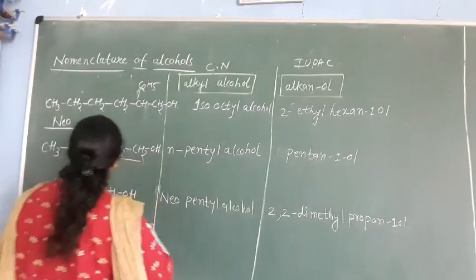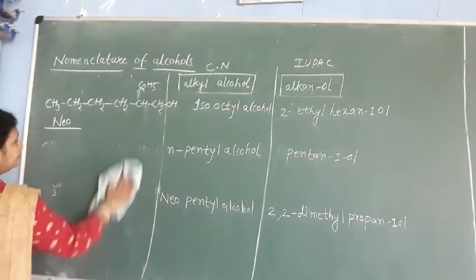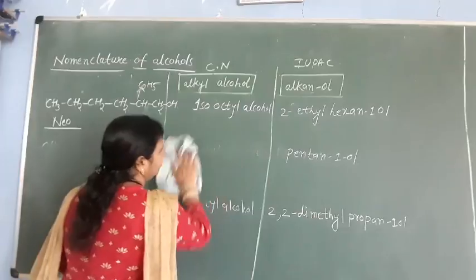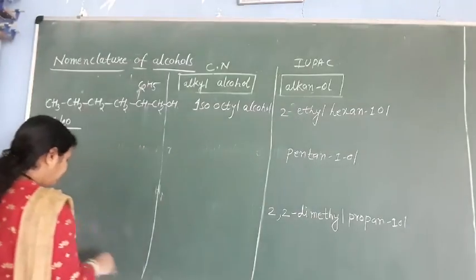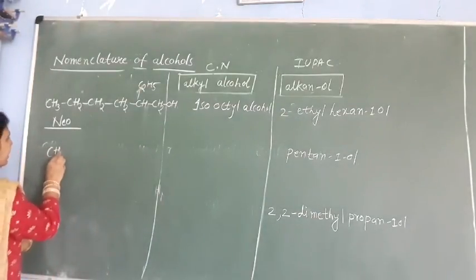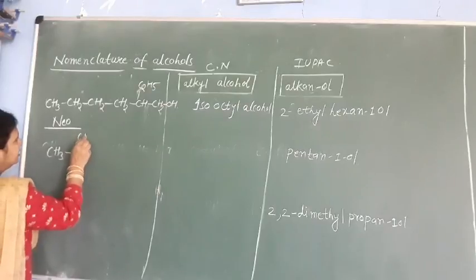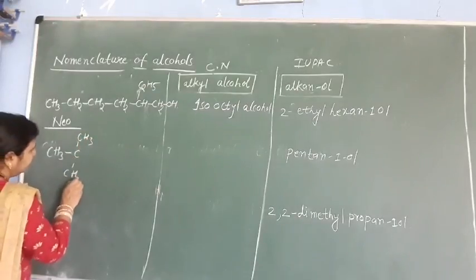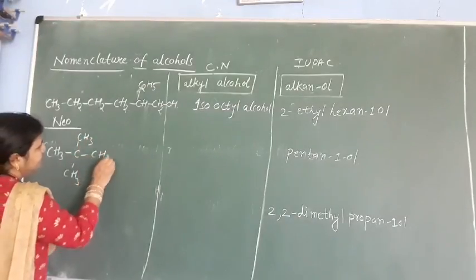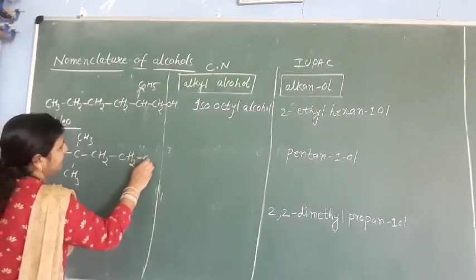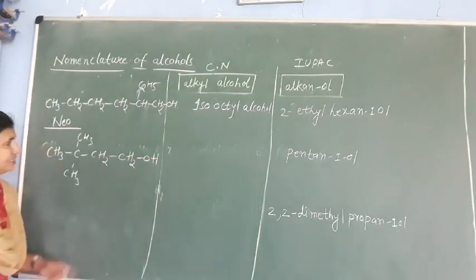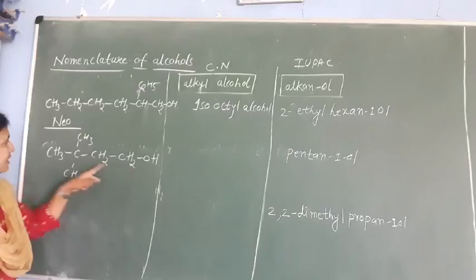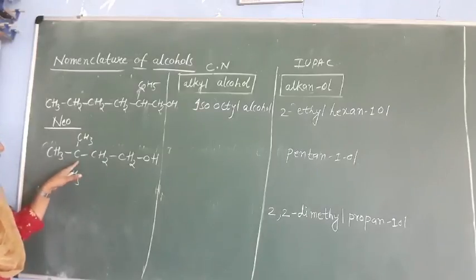Another example, see here. For neo, if you take CH3, C, CH3, CH2, CH2OH. Now what is this one? This is our continuous chain, and on the second last carbon we have two methyl groups.